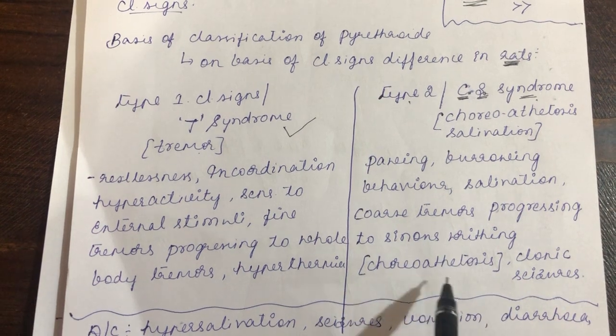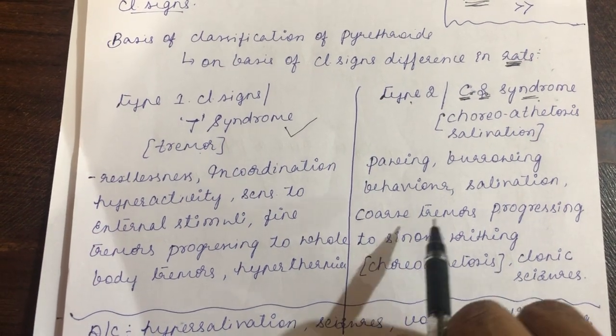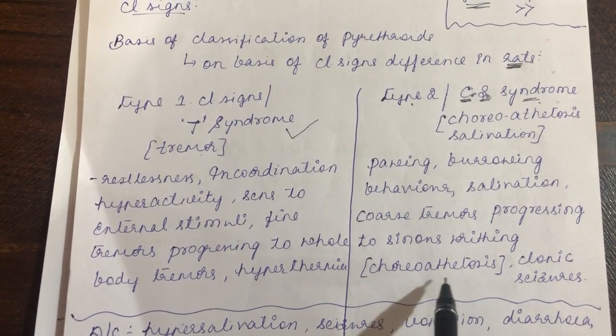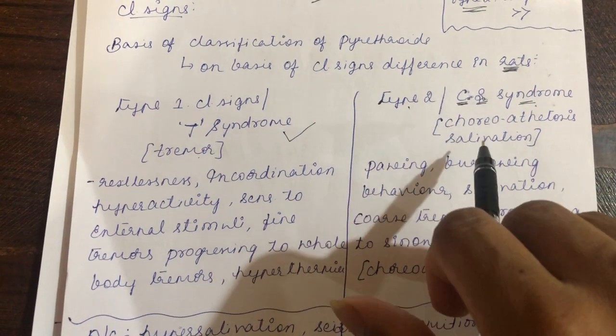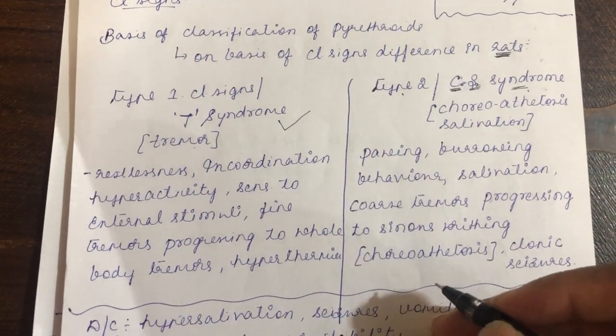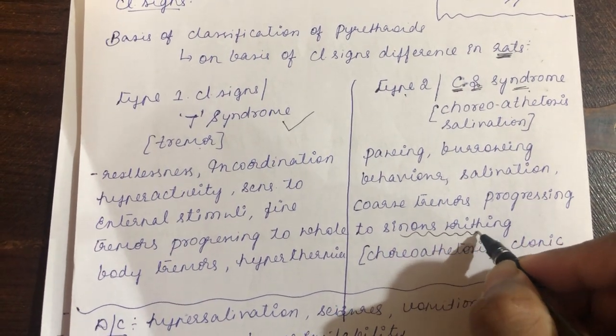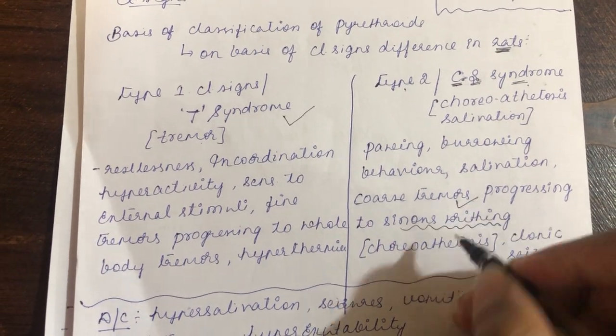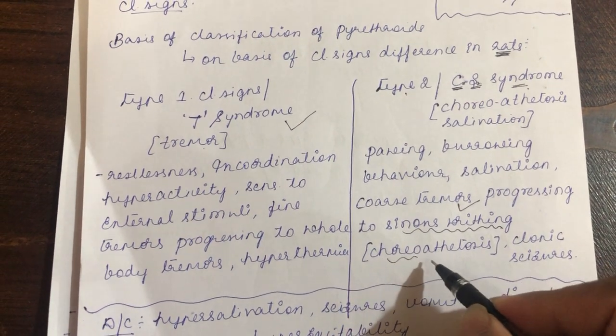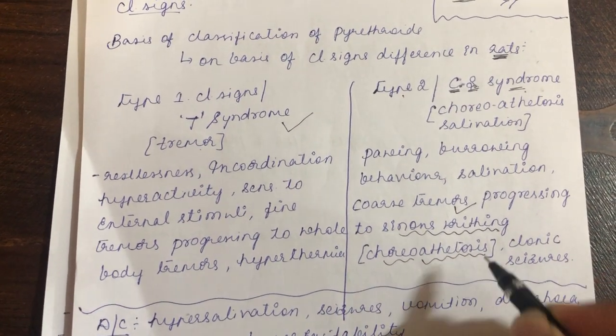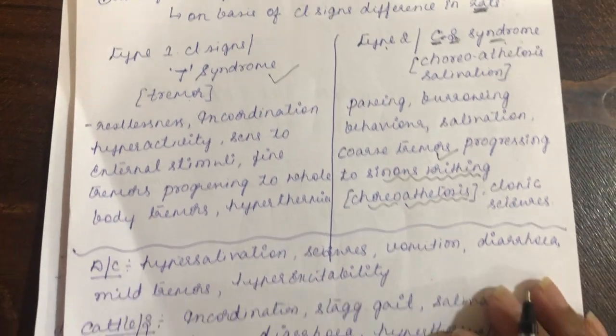So there will be choreoathetosis and clonic seizures. Because of sinuous writhing, or choreoathetosis, it is called choreoathetosis salivation syndrome. So that will be the assignment question for you: what do you mean by this sinuous writhing? Explain sinuous writhing, or explain what you mean by choreoathetosis in the case of rats. Okay, that will be the assignment question for you.